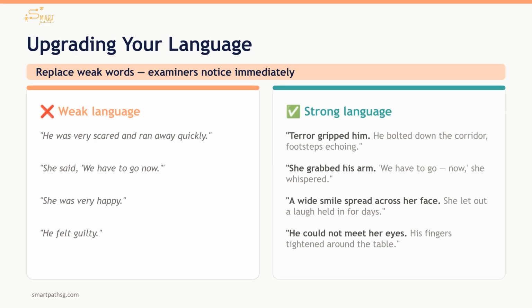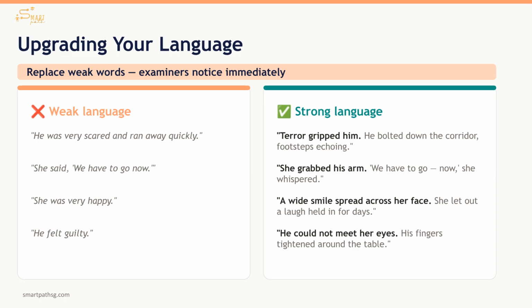For example, instead of "he was scared," write "terror gripped him." He bolted down the corridor, footsteps echoing. The difference is usually replacing adjectives with actions and substituting "said" with a precise speech verb. Compare the weak and strong versions on this slide.